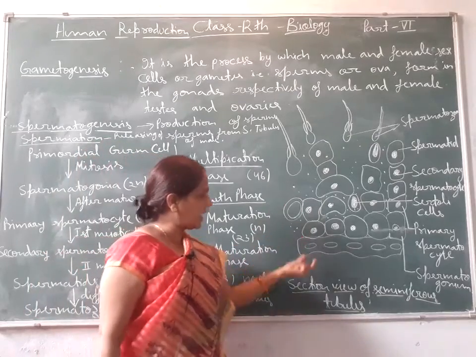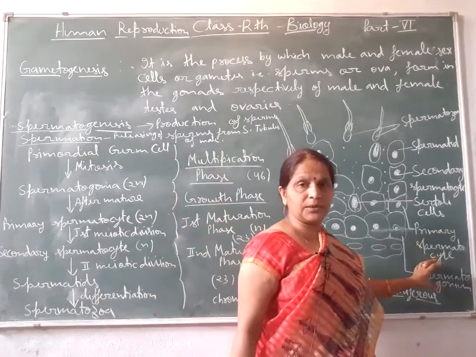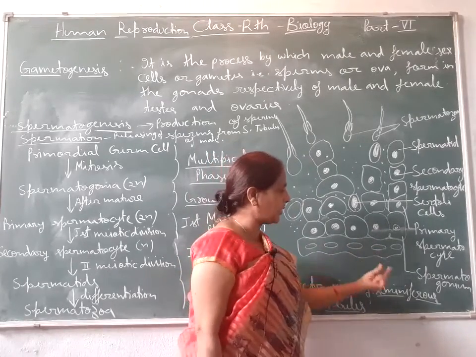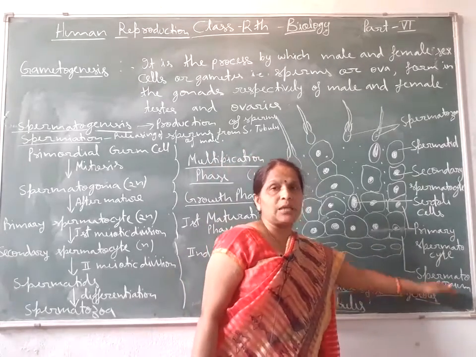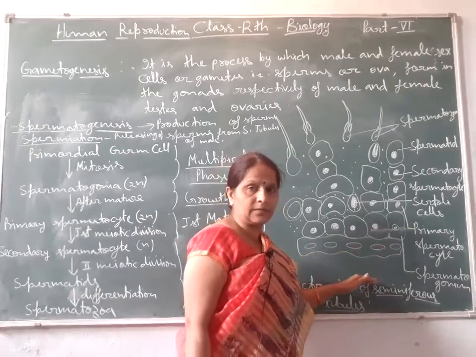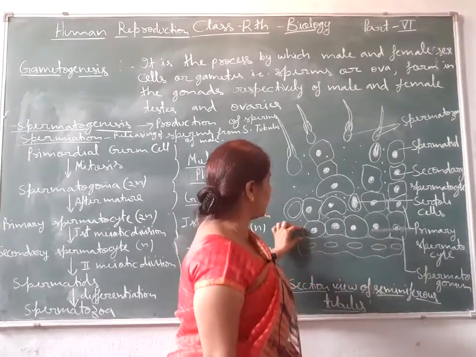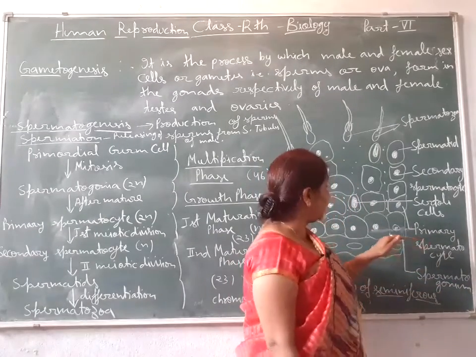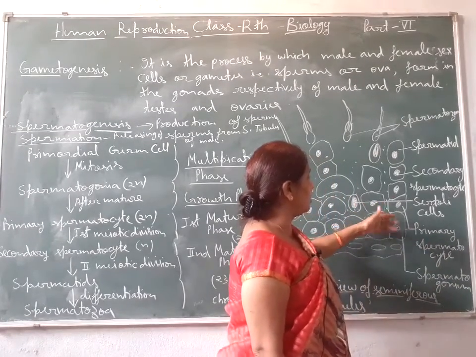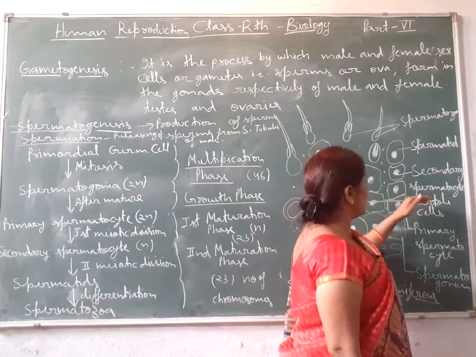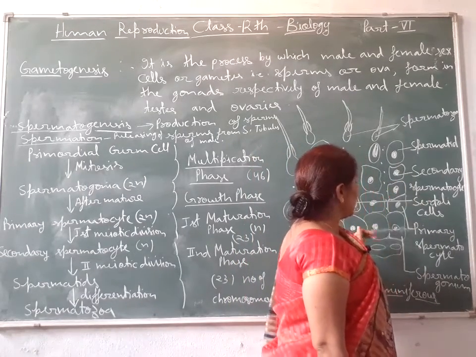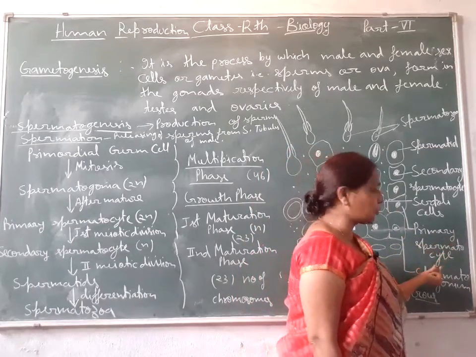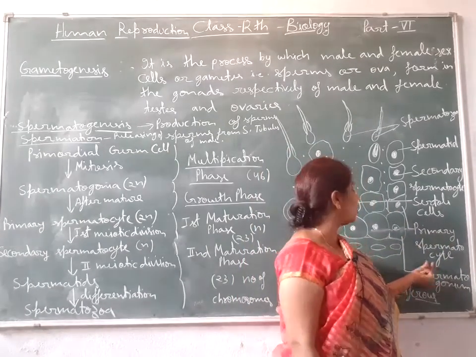In this diagram, firstly, in the seminiferous tubules, the wall is lined by the spermatogonium. It is the first germinal layer. It converts into the spermatocyte after mitotic division, and it is known as the primary spermatocyte after growth.